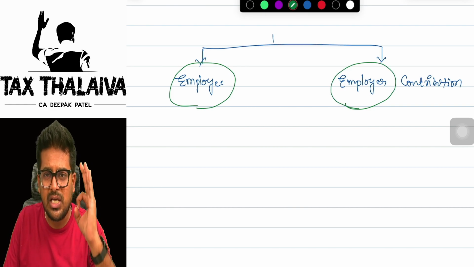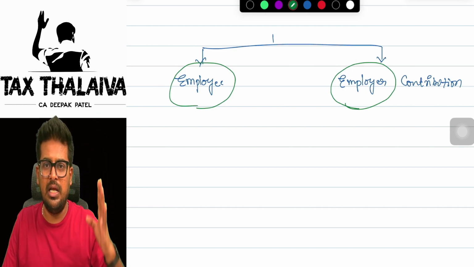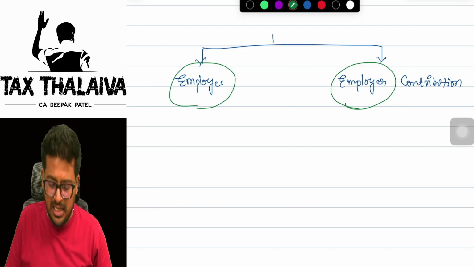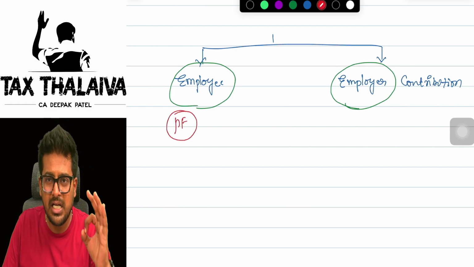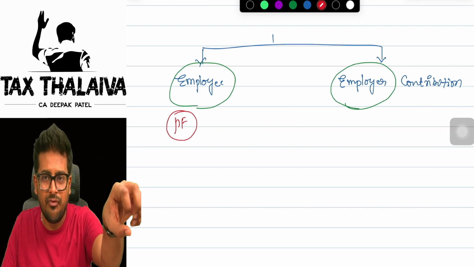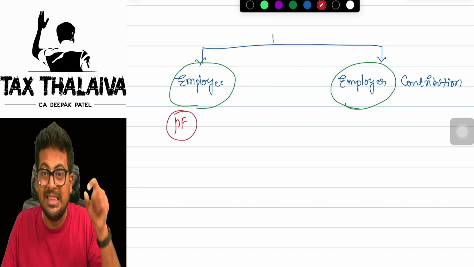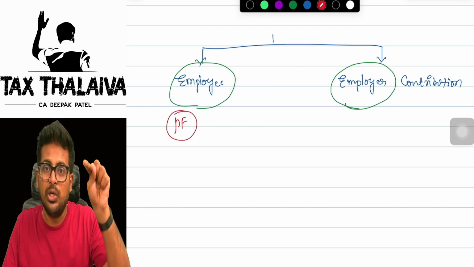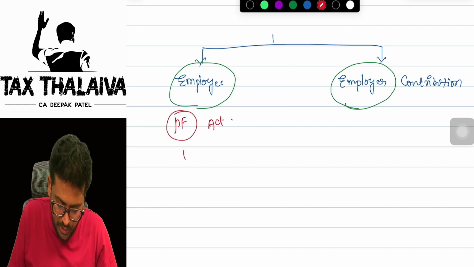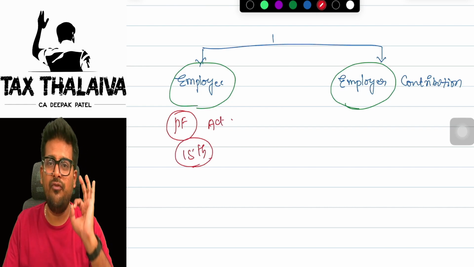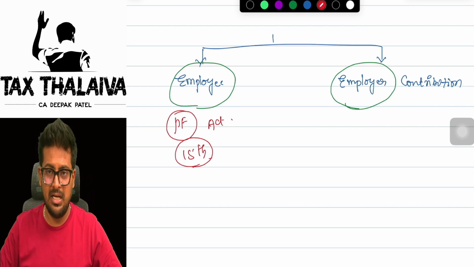Employee contribution has to be deposited within the due date of the respective fund only. What is the due date, sir? Let's say, for example, provident fund. For a recognized provident fund, your employer deducted the employee's contribution from your salary. That amount has to be deposited within the due date given under the PF Act. Let's say the due date as per the PF Act is 15th of next month. Say this month is March.